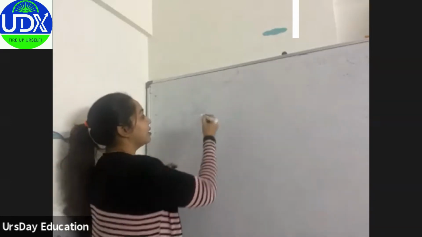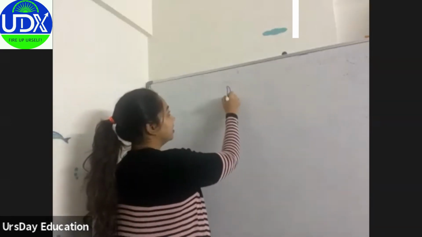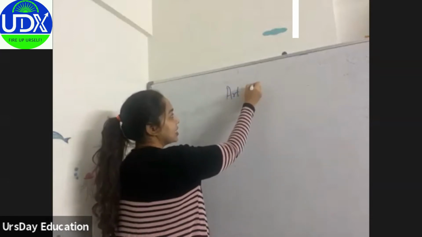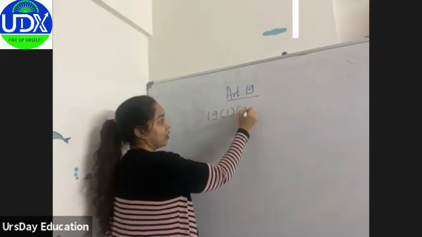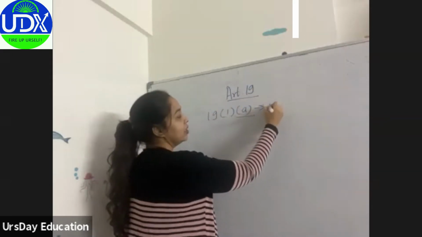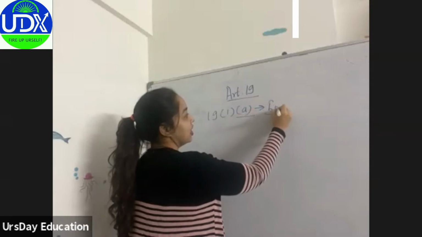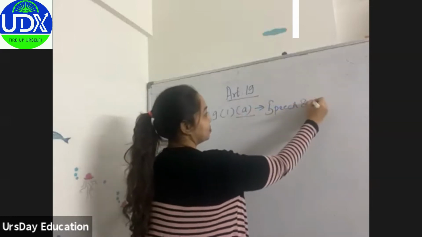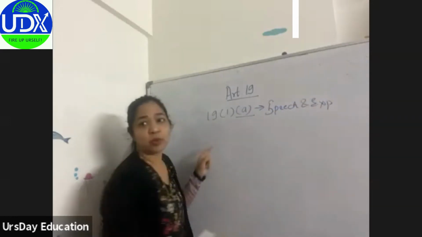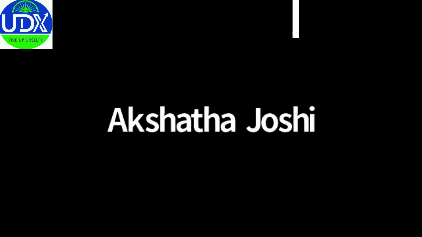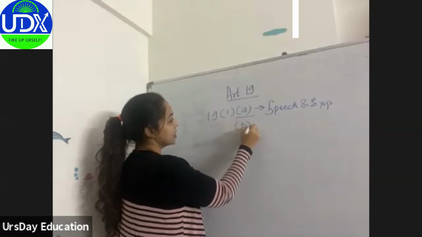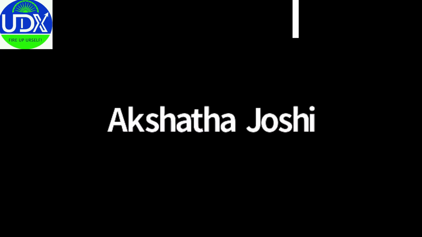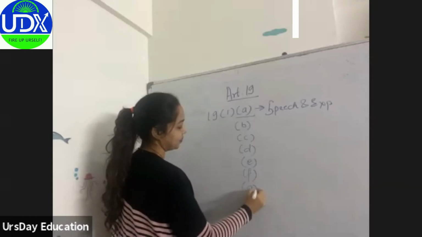Okay, let's get started with Article 19 again, because in the last lecture we only covered 19(1)(a), where we covered freedom of speech and expression. You can see my board, right? Yes, ma'am. Okay. So today we'll see B, C, D, E, F, and G.